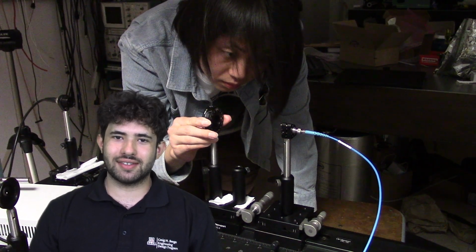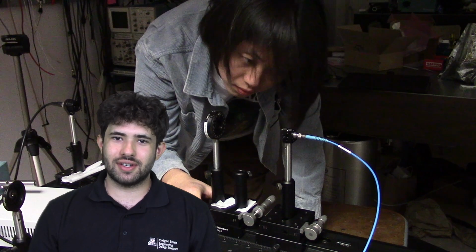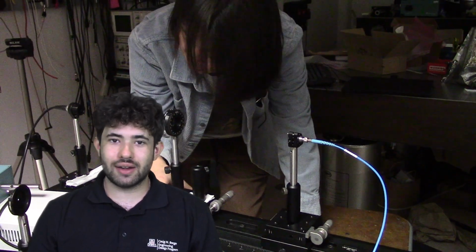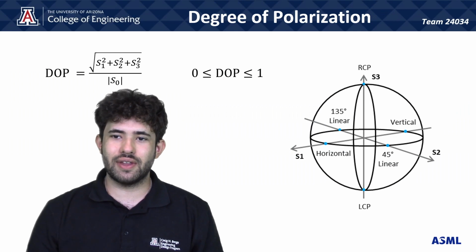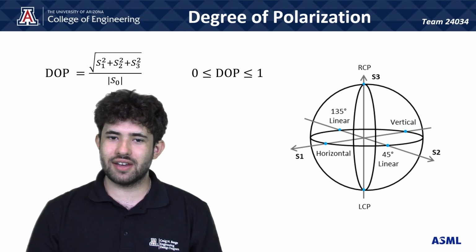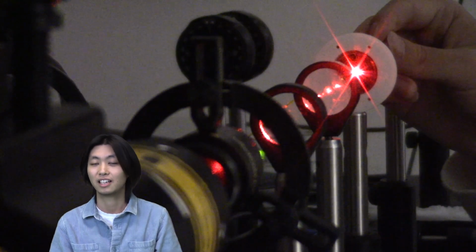Unpolarized light isn't necessarily a thing in itself, rather it is the superposition of a bunch of known polarizations that are just random. Degree of polarization is essentially a measure of how random that light field is, or in other words, it's a measure of does it have any preference toward one state of polarization as opposed to complete randomness in all directions. We use a liquid crystal polymer depolarizer to depolarize our light in free space.